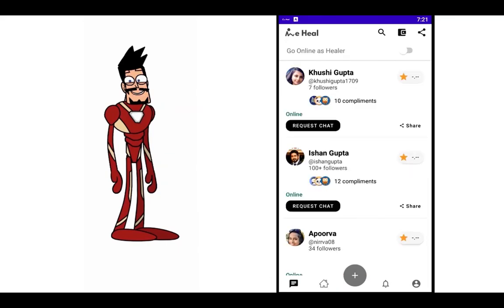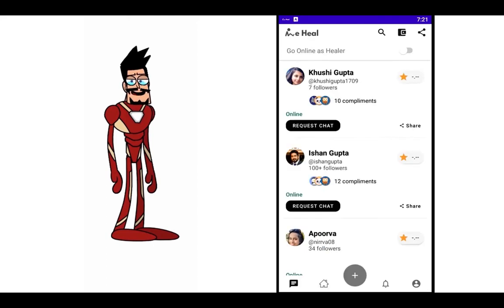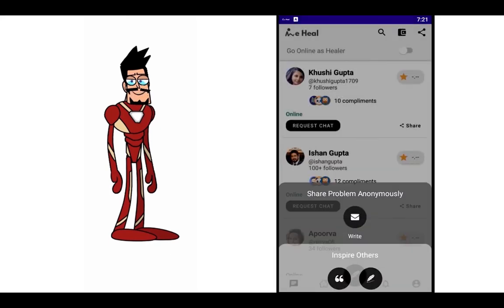So before posting our problem anonymously, let's see if we are logged in. Once I click on the profile picture, it asks me to sign up, right? So it shows that there's no way right now the app can know me. So there's no information about me with the app. So let's quickly go and share our problem.